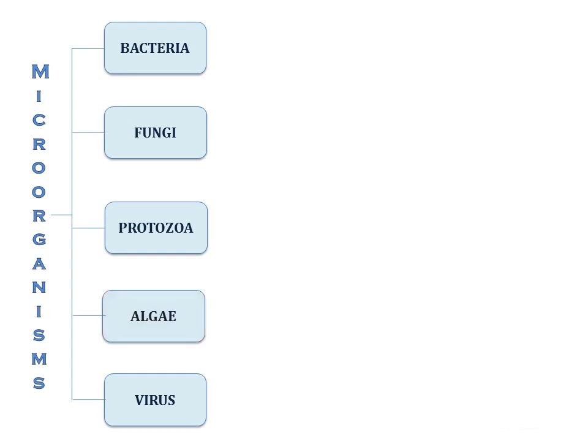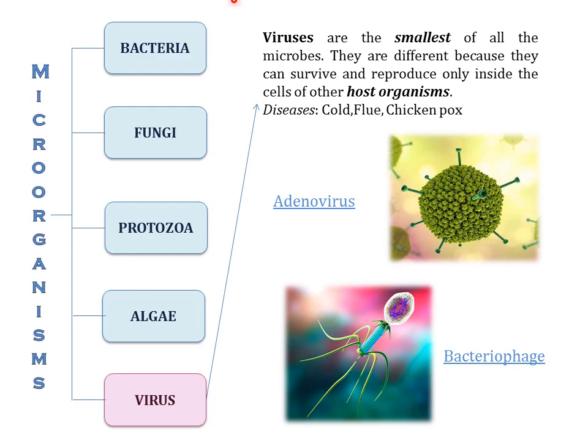Now, the fifth group of microorganisms is the virus. Viruses are the smallest of all the microbes. They are different because they can survive and reproduce only inside the cell of other host organisms. That is, viruses are different from all these 4 groups of organisms because these 4 groups can survive both inside and outside other organisms, but viruses can survive only inside the cells of other host organisms.